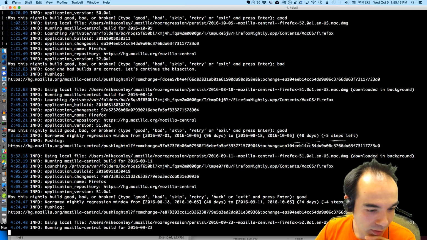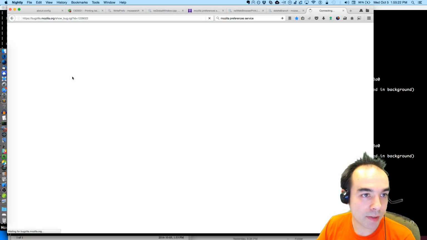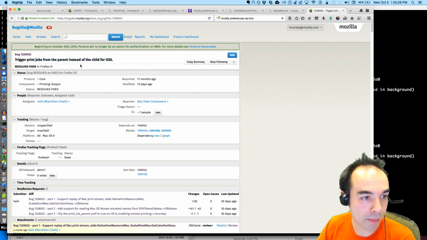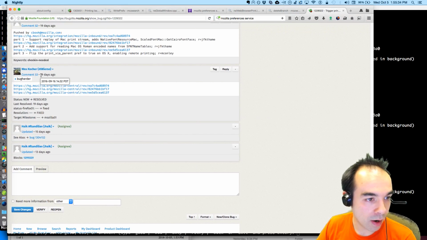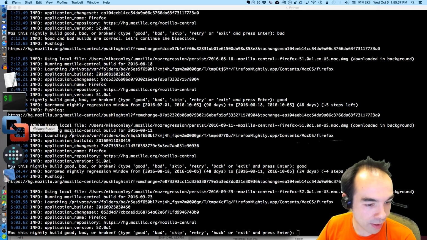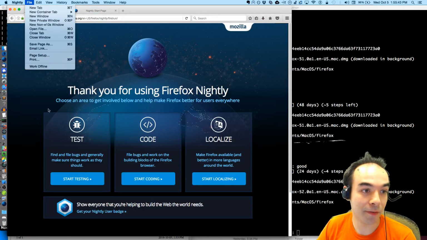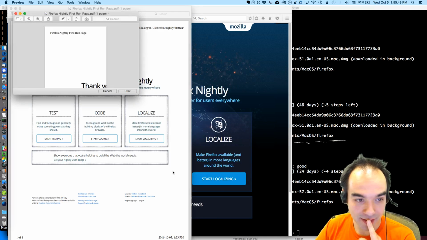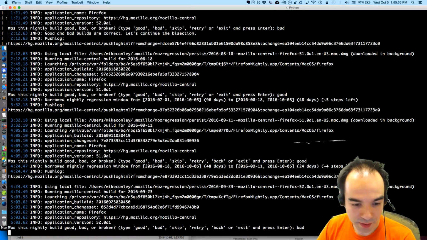Oh, you know what? I think I know what this is. I think we recently changed print parent, print jobs. I think it might have been this. This is my hypothesis that this bug fixed the issue. Trigger print jobs from the parent in Firefox 51, and that landed 15 days ago, on September 16th. I'm currently running the build from September 23rd, and before I'd been running the 11th, so I believe it's going to be fixed in this one. That's my hypothesis. I'm guessing. Yes, fixed. Okay. I think I know what's up. So, that one's bad.